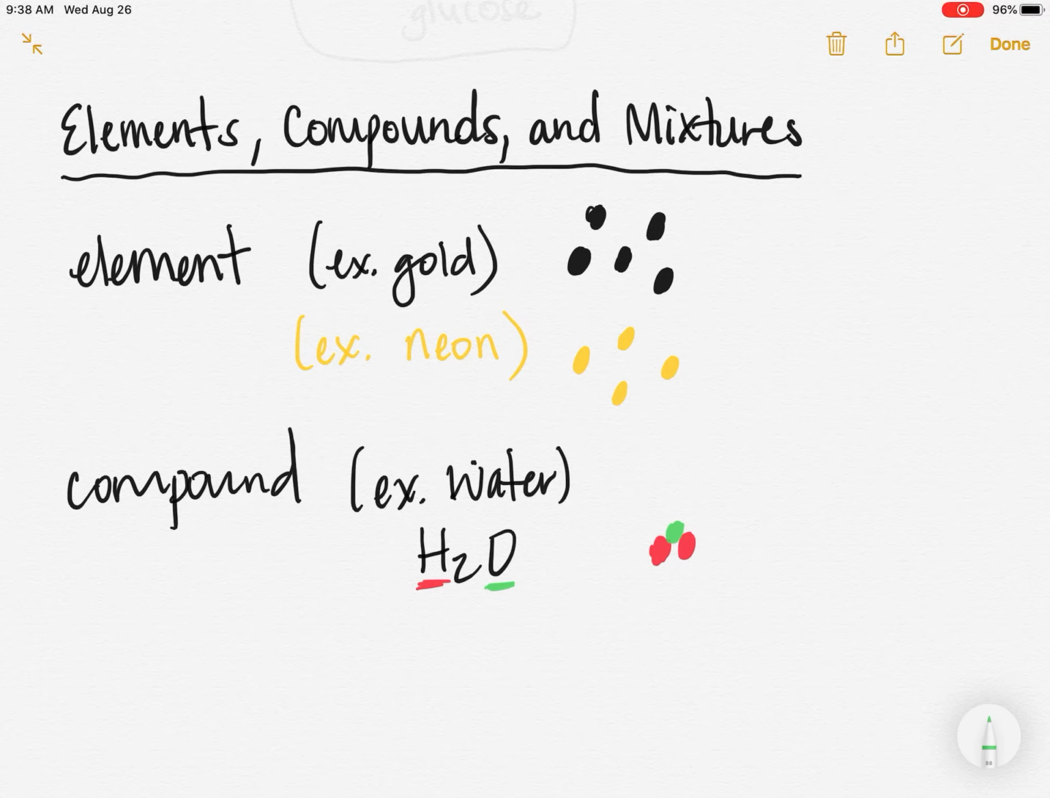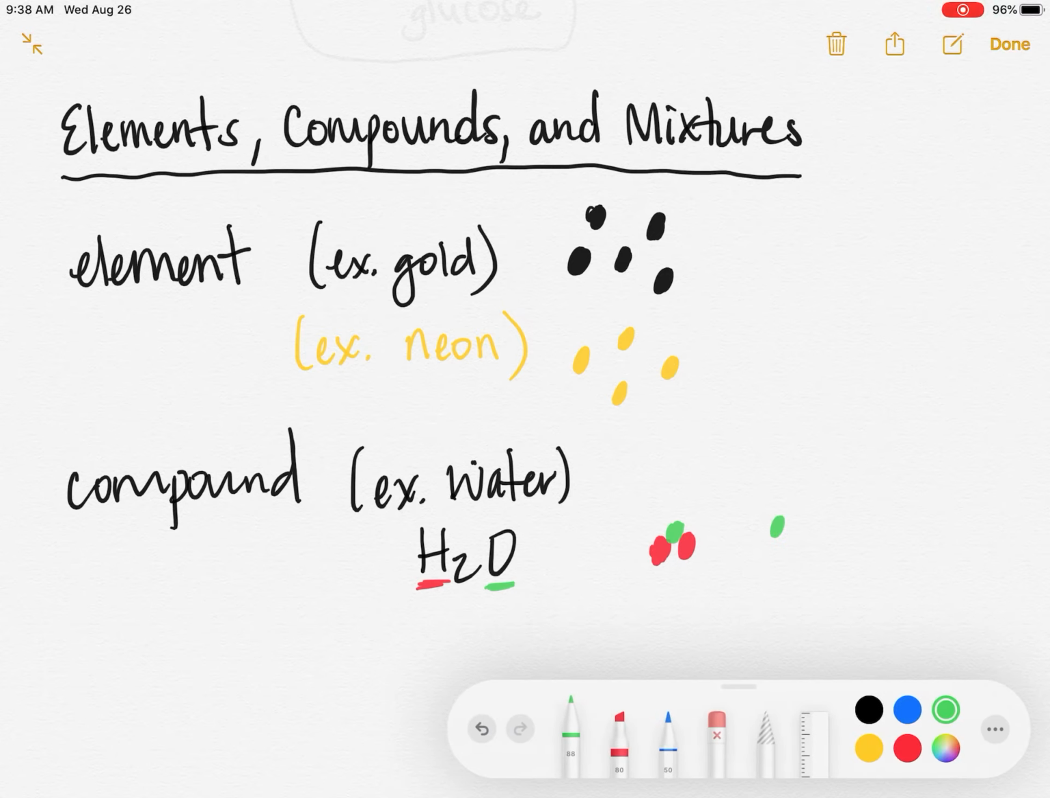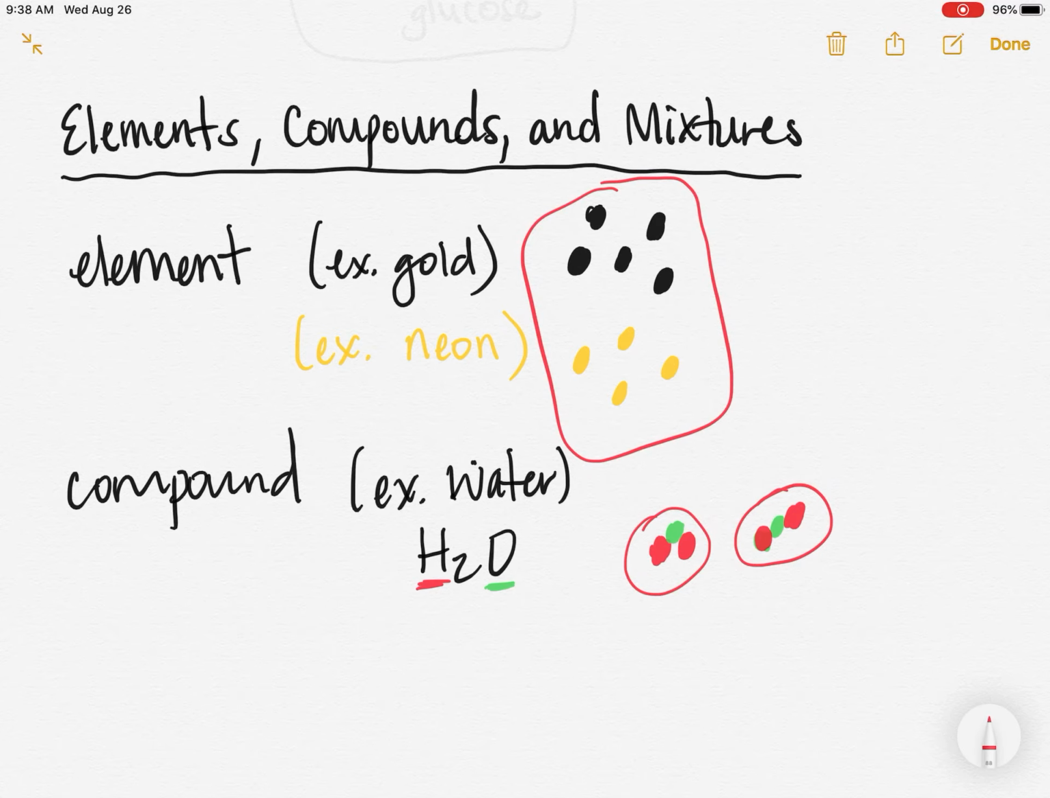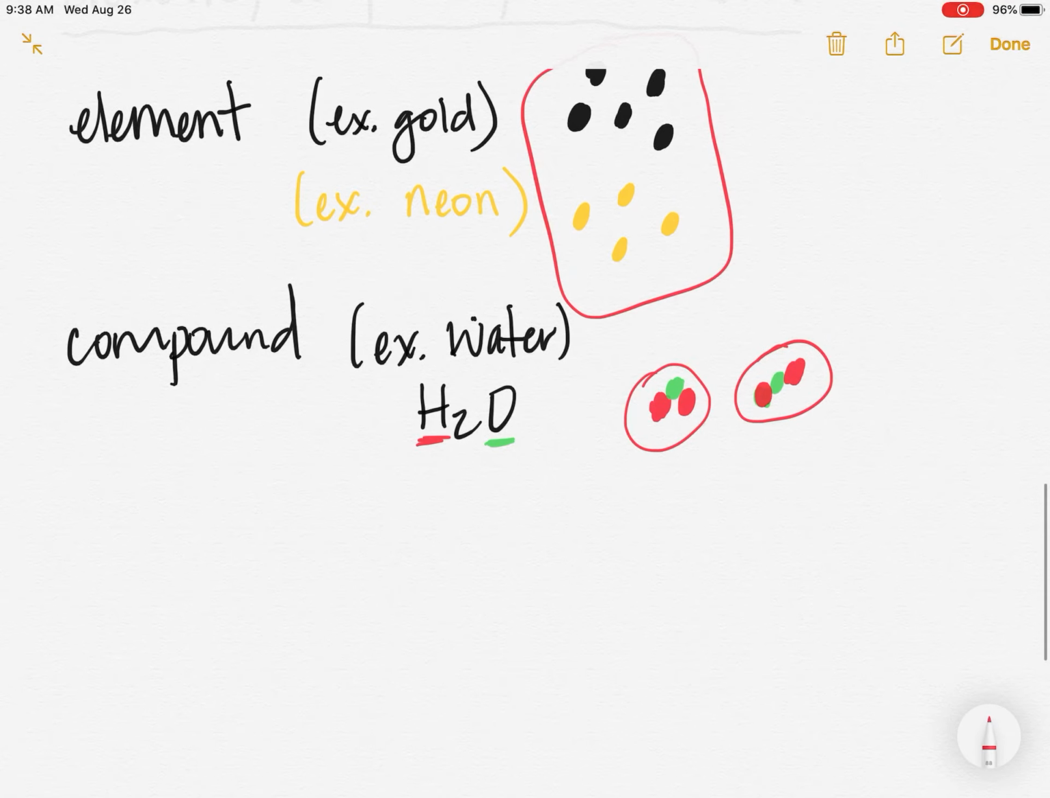Now, if I wanted to draw another water, a second one, well, it would look very similar, but I wouldn't have it touching this time. That should be red, right? Because in this case, it's a separate H2O particle. So I have an H2O here and I have an H2O here. Notice how they look different from my elements, right? Elements are single things. Now, what would a mixture look like?